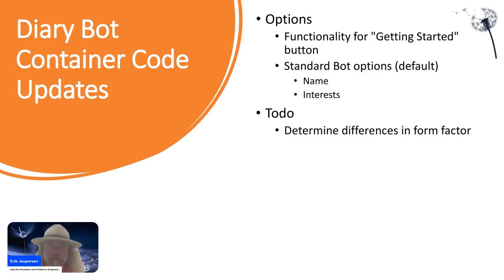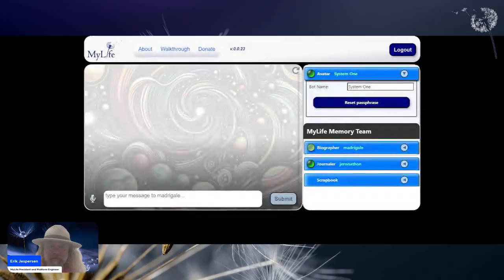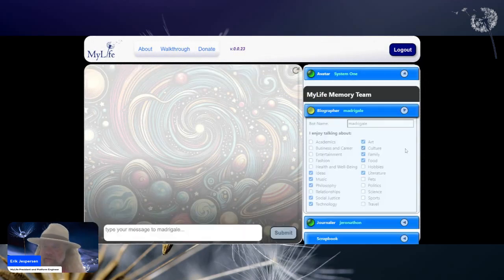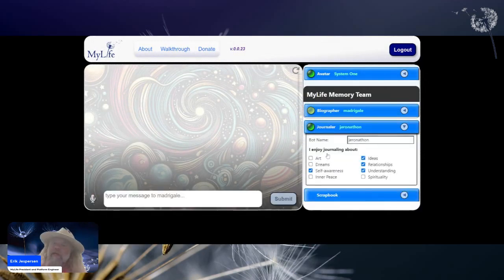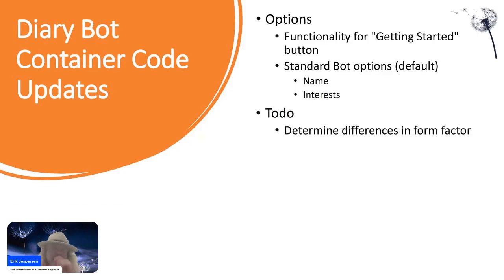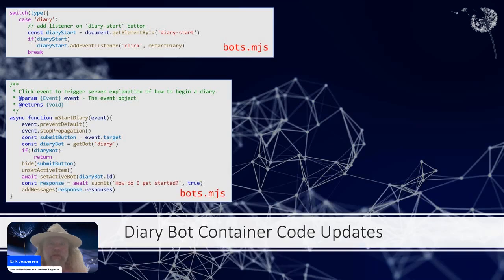Now, the bot options, again, are the drop downs that, let me go ahead and pop that back up here. Options are the drop downs on the right hand side. So for the diary bot, it was similar to this one, I enjoy journaling about, a few items that are relevant to what one generally typically uses a diary for. Those are not self-configurable just yet, but they certainly could be if that is of interest to members. So that's what we're talking about here.